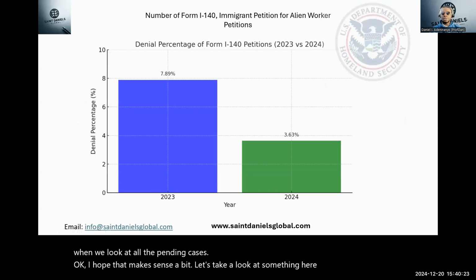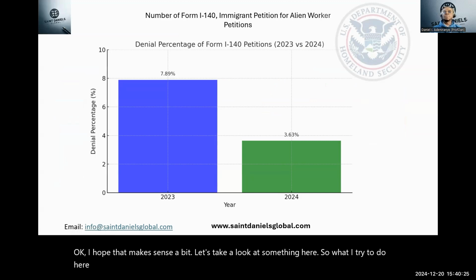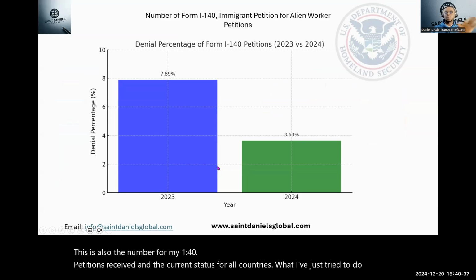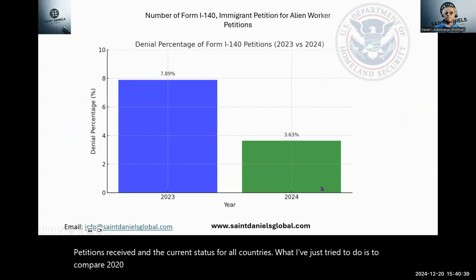So what I try to do here again is this is also the number from I-140 petitions received and the current status for all countries. What I've just tried to do is to compare 2023 and that of 2024, which are current here as of the time of analyzing this data.